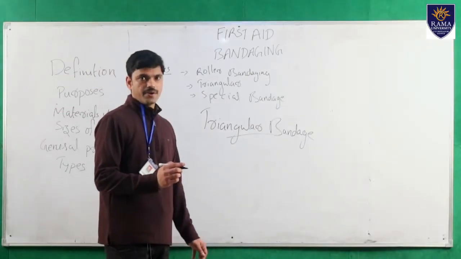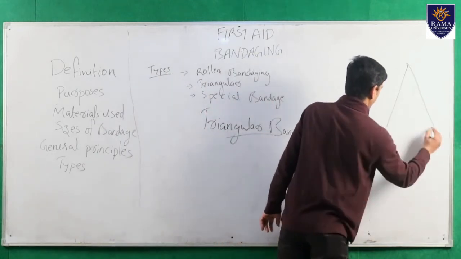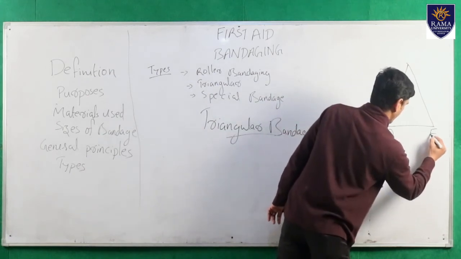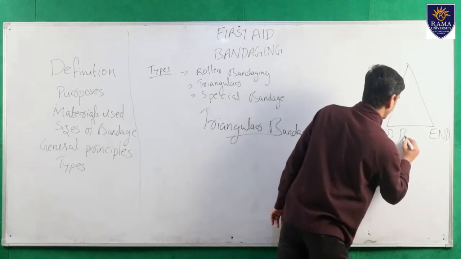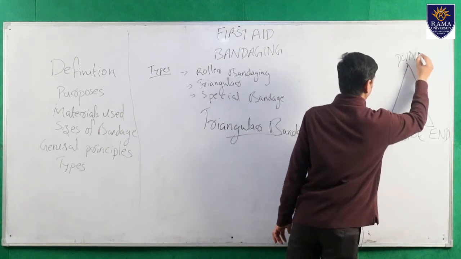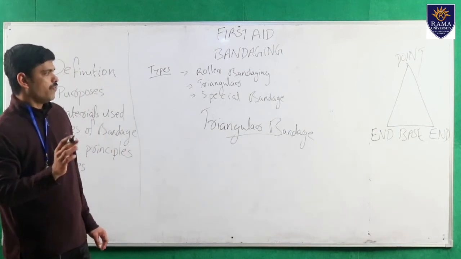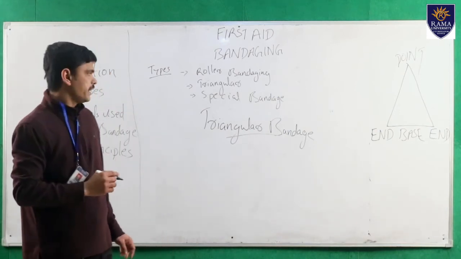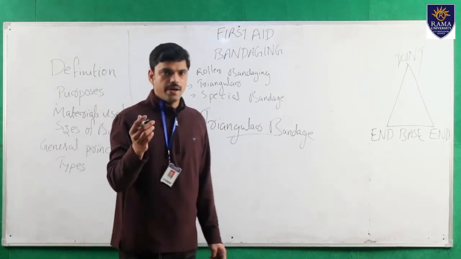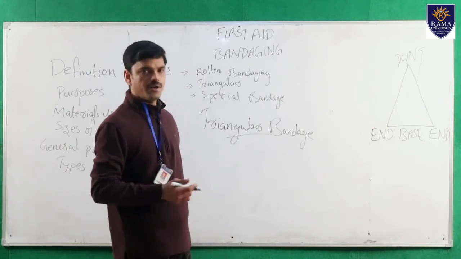So next is the triangular bandage. A triangular bandage is a triangular-shaped bandage having two ends, one base and one point. It is very valuable in emergency situations. An old cloth or a piece of shirt can easily be converted into a triangular bandage.